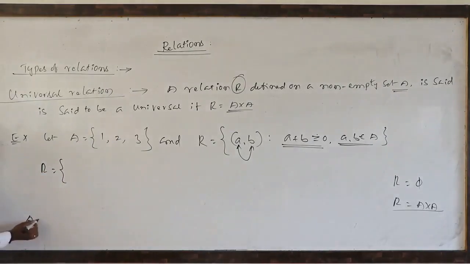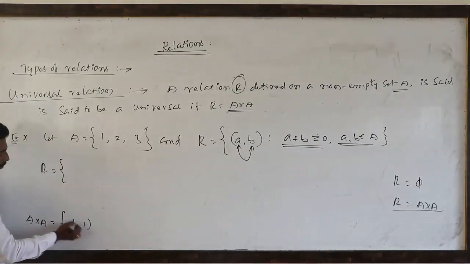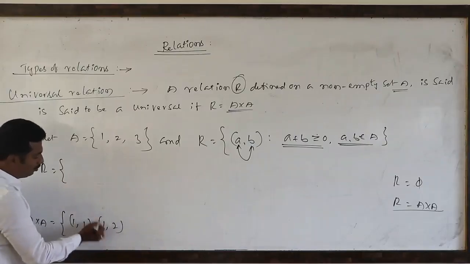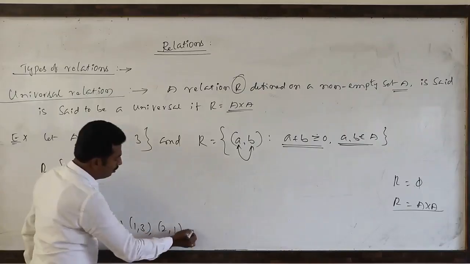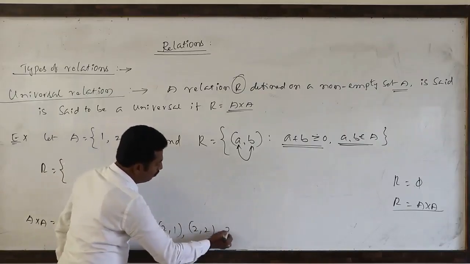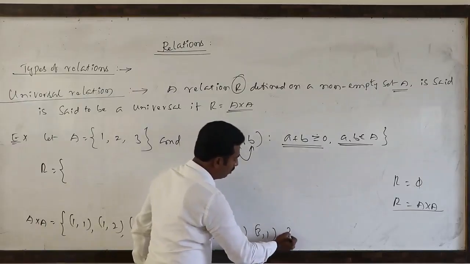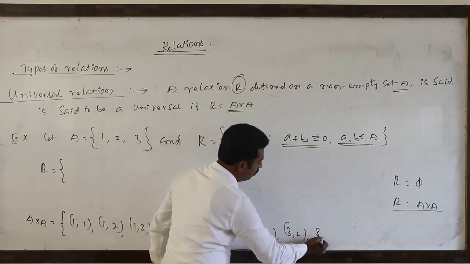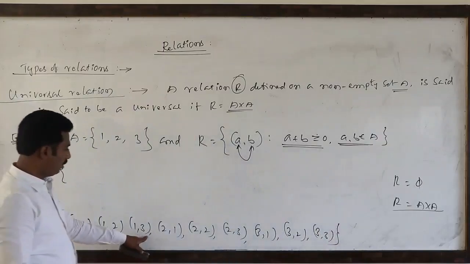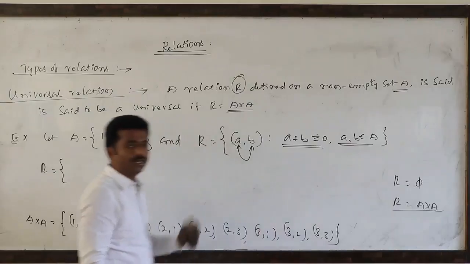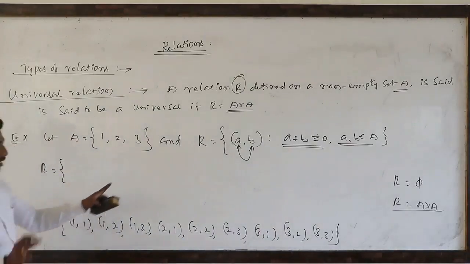First I will take A cross A. Very clear: (1,1), (1,2), (1,3), (2,1), (2,2), (2,3), (3,1), (3,2), (3,3). Total 9 pairs we got. So among these 9 pairs, what is the condition?